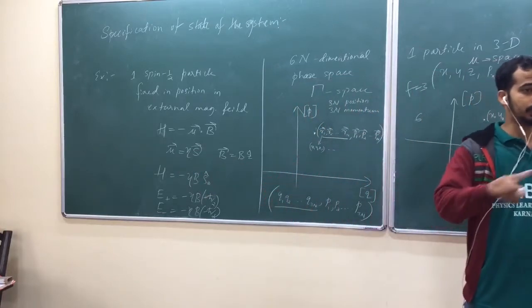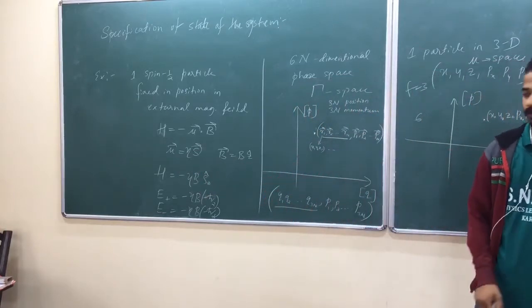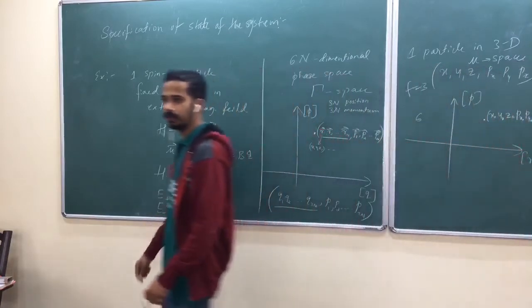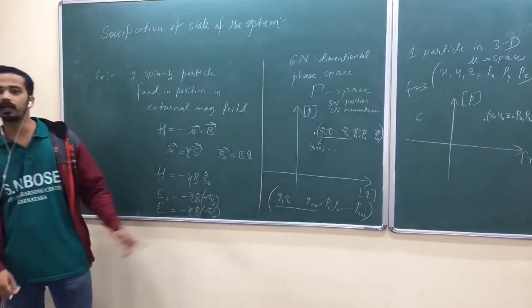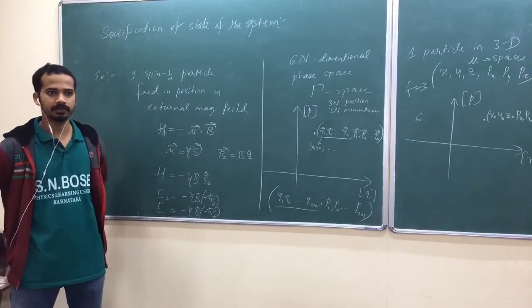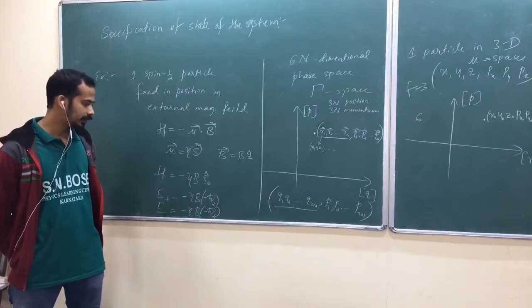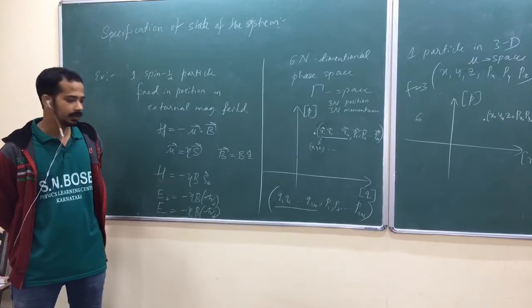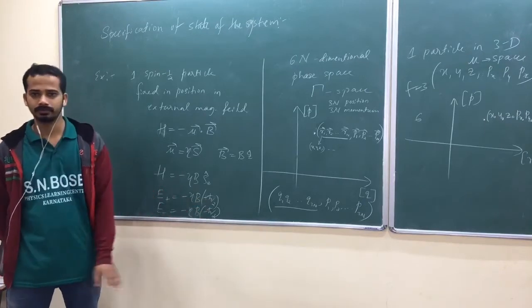For the electron, one more negative sign will be there in gamma. So let it be; we say this one spin up, this one spin down.